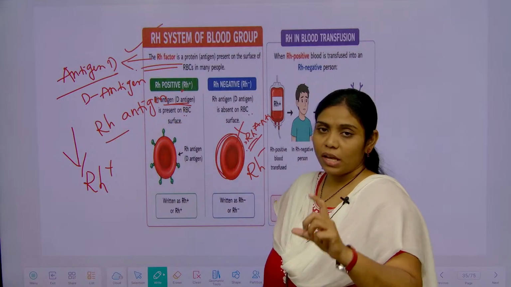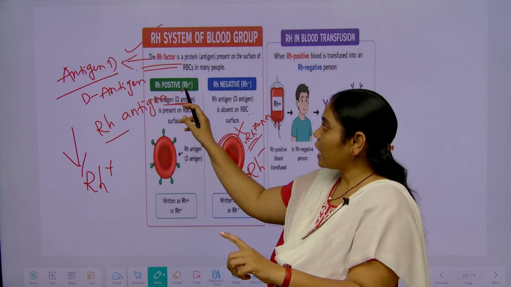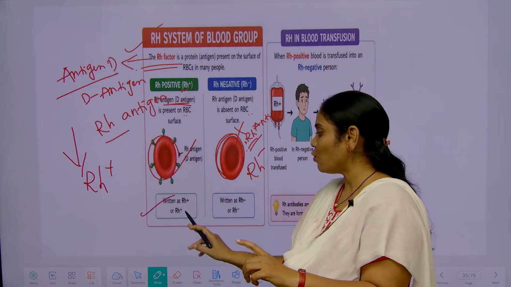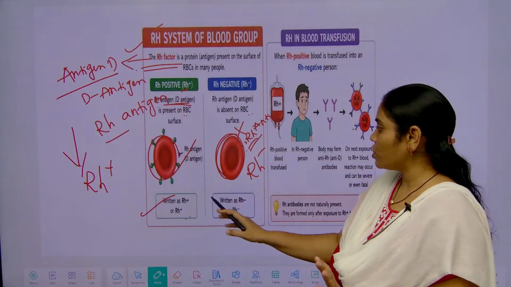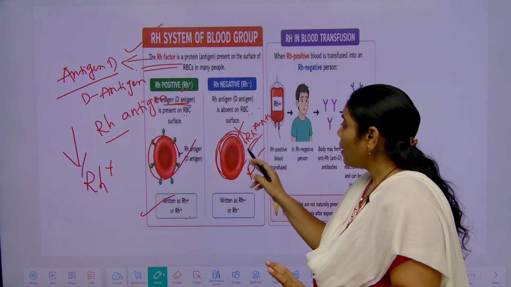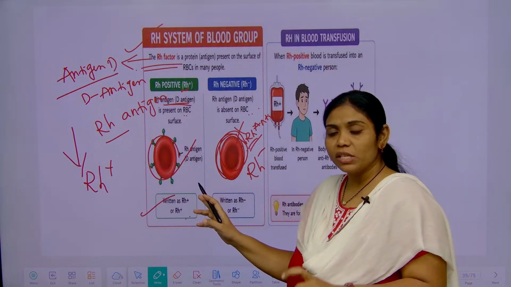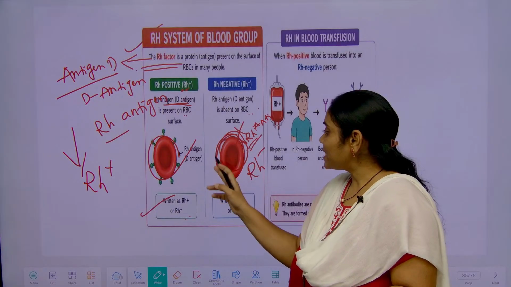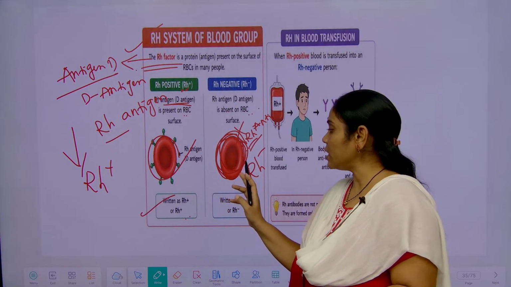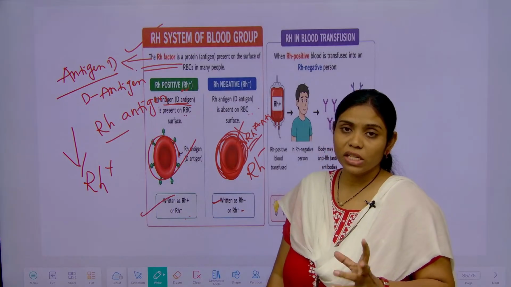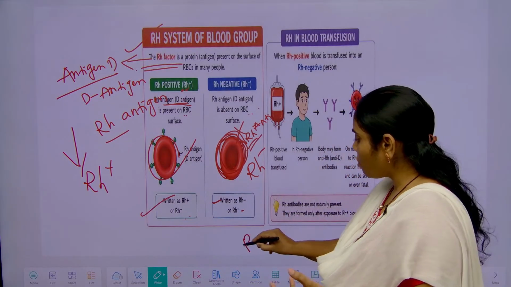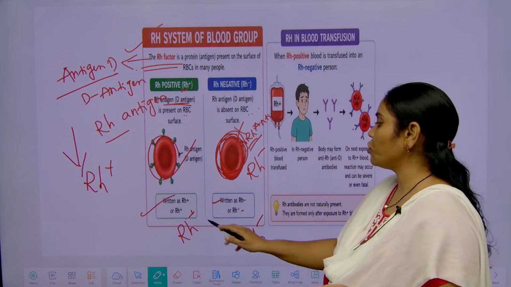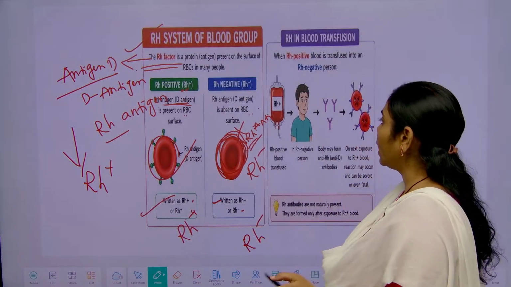RH positive means the person has the specific kind of proteins present upon the RBC. They are considered as RH plus, RH positive. And those RBCs, the person's RBCs which do not have this antigen on the surface, are considered as RH negative. They can be written in the form of RH minus and RH plus, but instead of plus and minus we should call it positive and negative group.